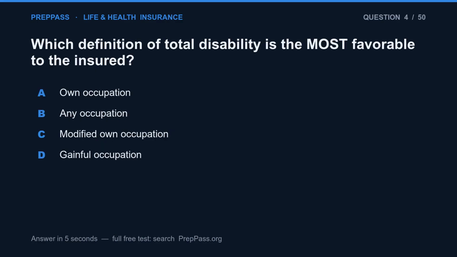Question 4. Which definition of total disability is the most favorable to the insured? A. Own occupation. B. Any occupation. C. Modified own occupation. D. Gainful occupation.